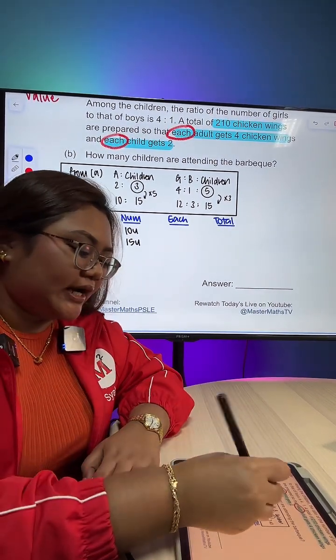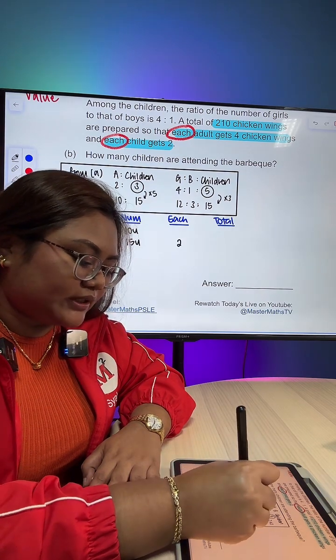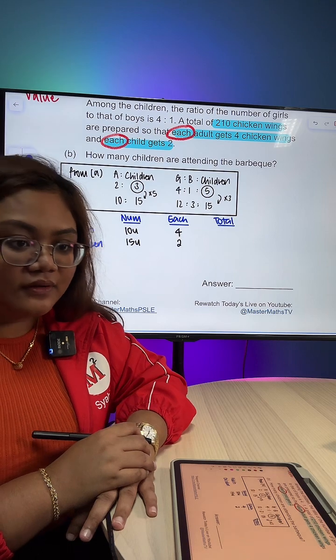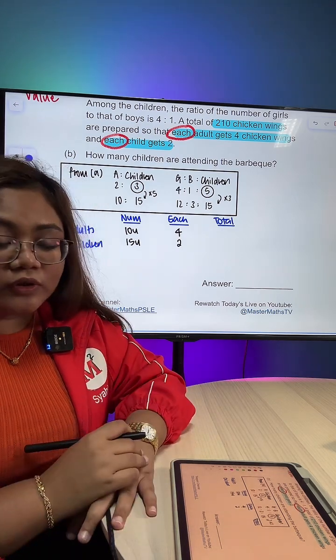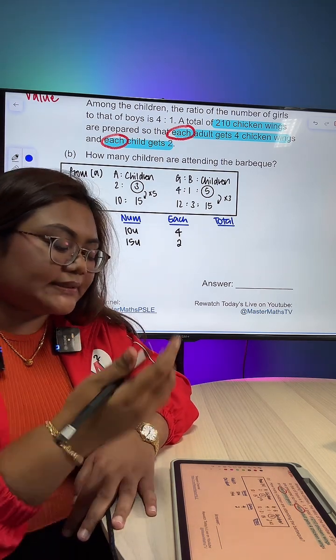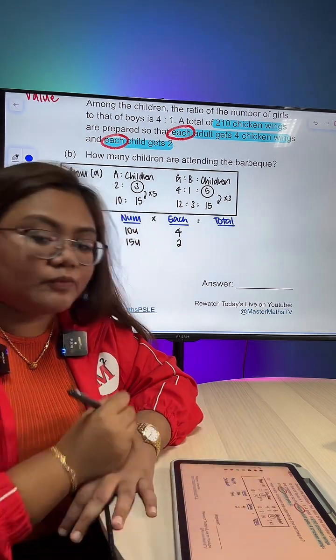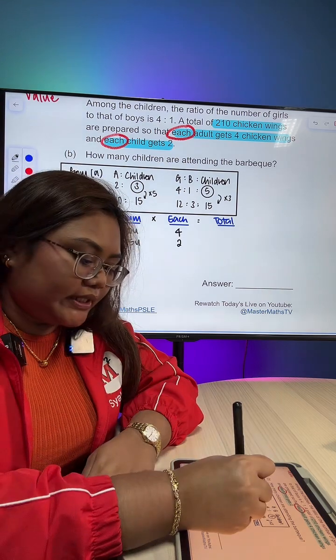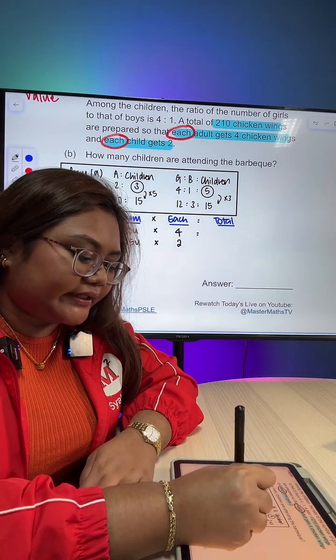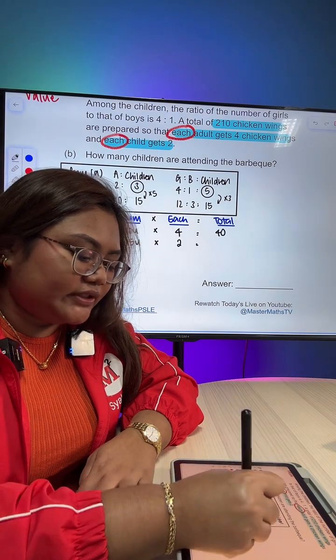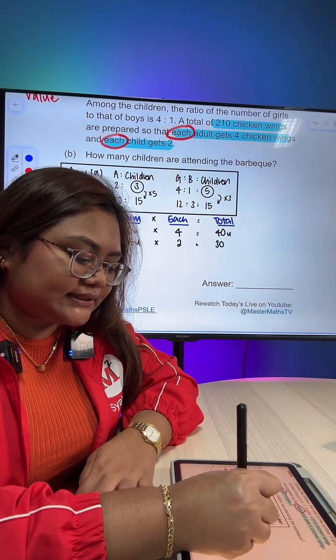And then each child gets 2, each adult gets 4 chicken wings. Now to find the total, all we gotta do is multiply the number of groups times how many in each group will give us the total. So 10 units times 4 is 40 units. 15 units times 2 is 30 units.